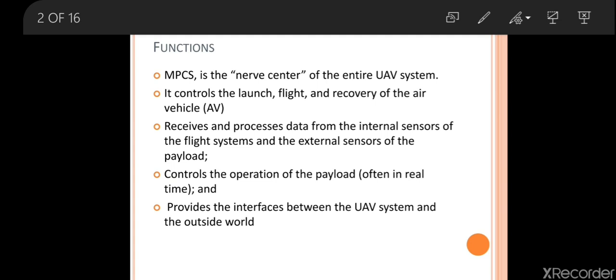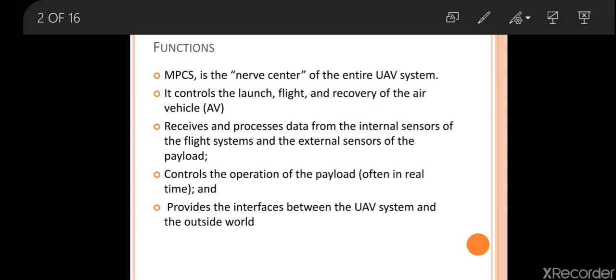It will control the launch, flight and recovery of the air vehicle. If you consider the different phases of the vehicle, start from launch and recovery, in between we have the flight path and maneuvering, all those things. So all those things will be controlled by the MPCS.